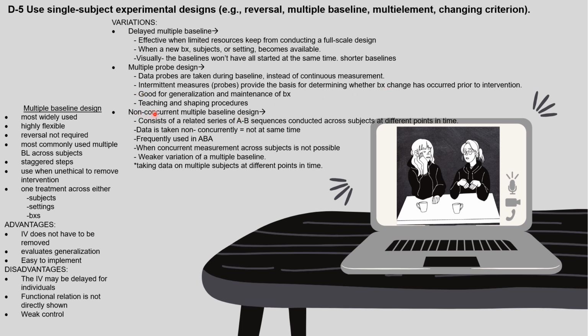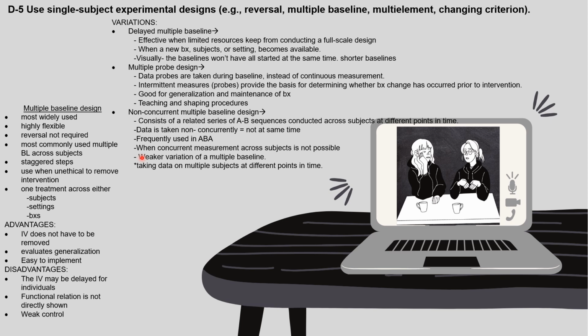The last one is non-concurrent multiple baseline design, which consists of related series of A-B sequences conducted across subjects at different points in time. Data is taken non-concurrently, which means not at the same time. This is a frequently used type of design in ABA.